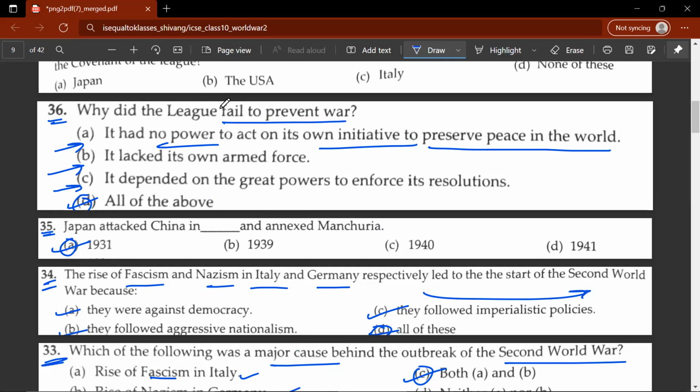Britain and France also did not take action when Germany annexed Czechoslovakia and broke the Treaty of Versailles. So the phrase over here, dependent on the great powers to enforce its resolution, is true. But great powers in the sense you have Britain and France who did nothing. Because Britain and France did not do anything, the League of Nations couldn't do anything. And that's why it failed to prevent the war.